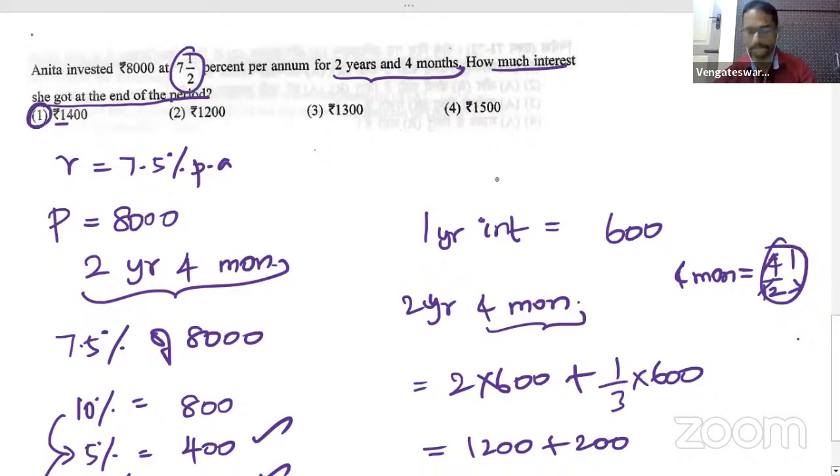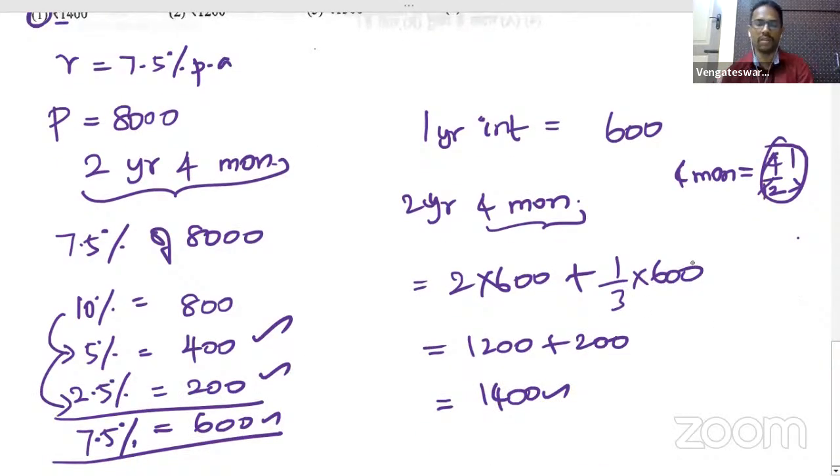Is that clear? Yes, I saw quite a good number of people giving the answer. Is that clear, students? 4 by 12 simplifies to what? 1 by 3, right? Okay.